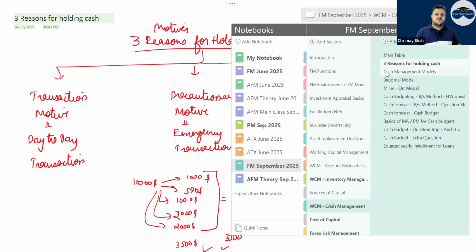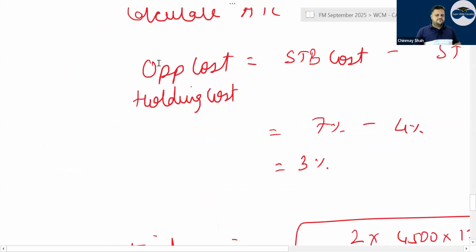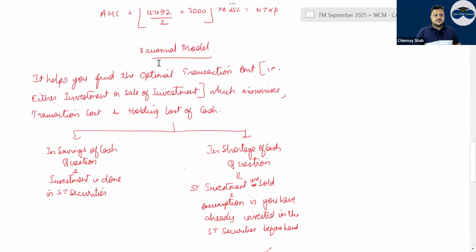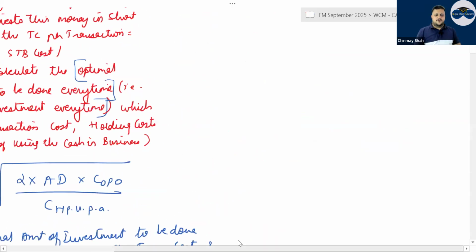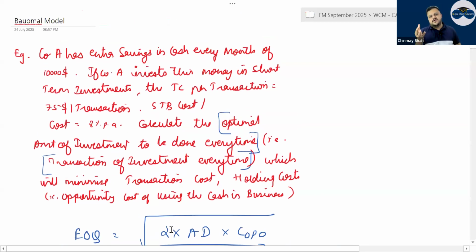Then you have cash management models. You have the Baumol model and the Miller model. The Baumol model is nothing but the copy paste of your EOQ. If there is savings of cash, investment is done. So it is nothing but the optimal amount of investment to be done or investment to be sold. If there is extra cash, you do investment. If there is shortage of cash, you sell the investment and bring it back. So the optimal amount of investment that you need to do every time, for reducing your cash holding and transaction cost of investment, right?